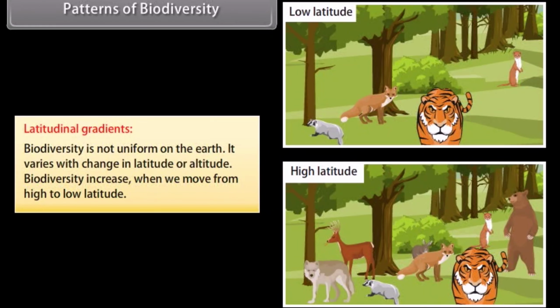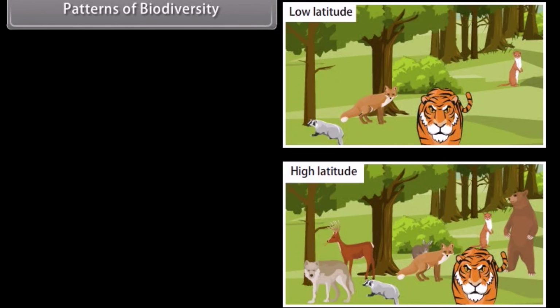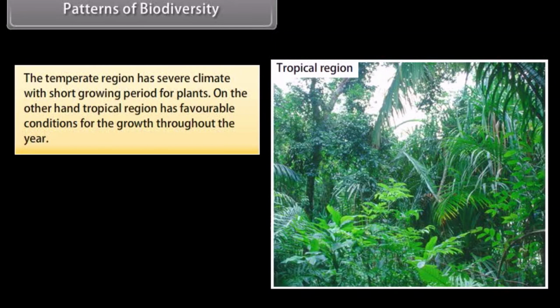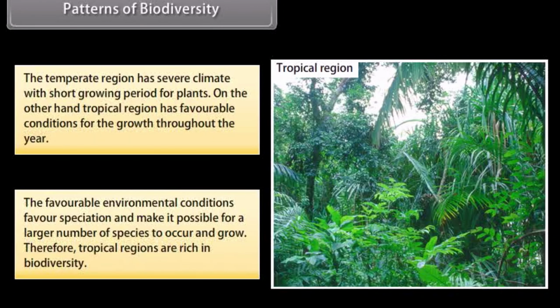Patterns of biodiversity. Latitudinal gradients. Biodiversity is not uniform on the earth. It varies with change in latitude or altitude. Biodiversity increases when we move from high to low latitude. The temperate region has severe climate with short growing period for plants. On the other hand, tropical region has favorable conditions for growth throughout the year. The favorable environmental conditions favor speciation and make it possible for a larger number of species to occur and grow. Therefore, tropical regions are rich in